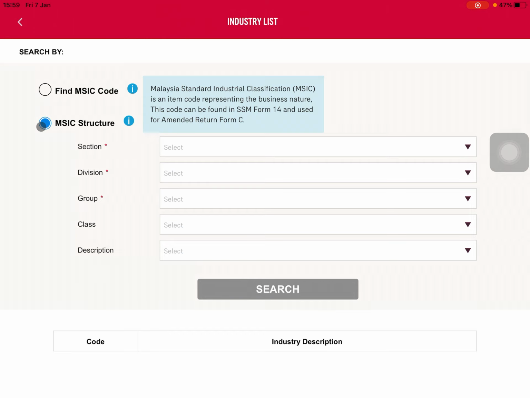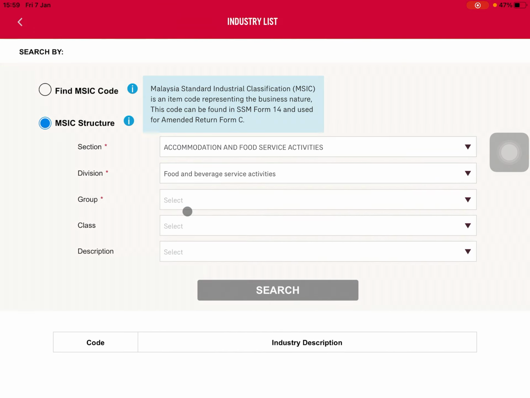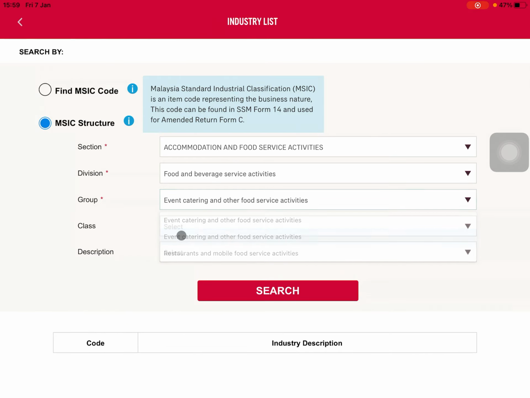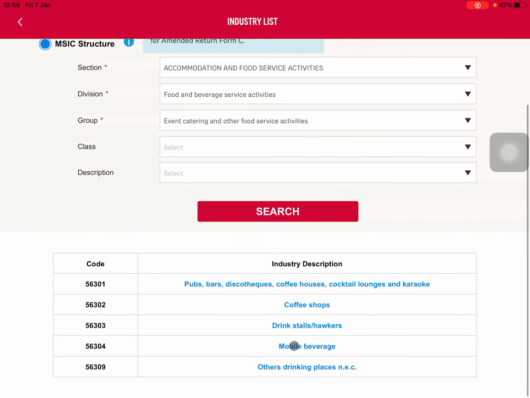If you do not have it, just click on MSIC structure. Click on section, let's say it's accommodation, food and beverage activities. Keep on going until you find the nearest match. Then you click on search. Let's say it's a coffee shop or mobile beverage.